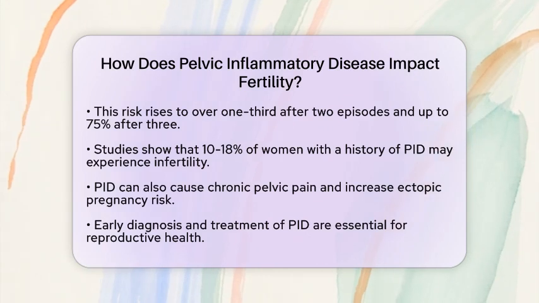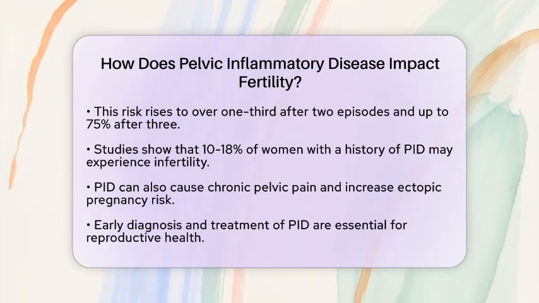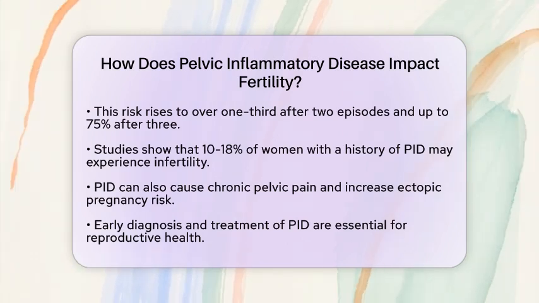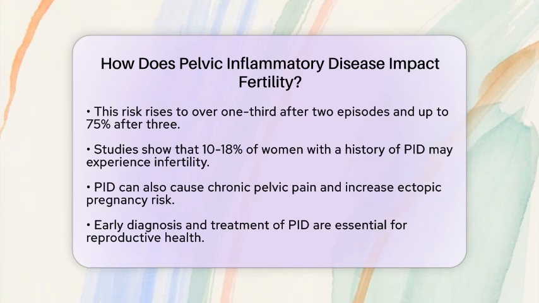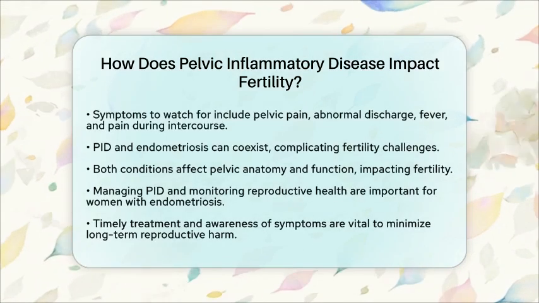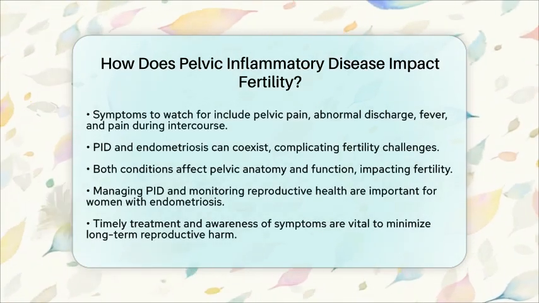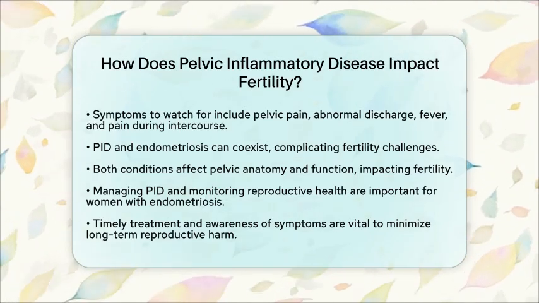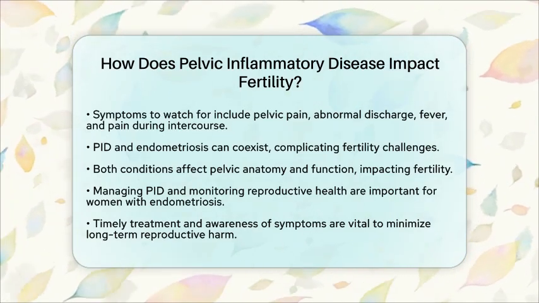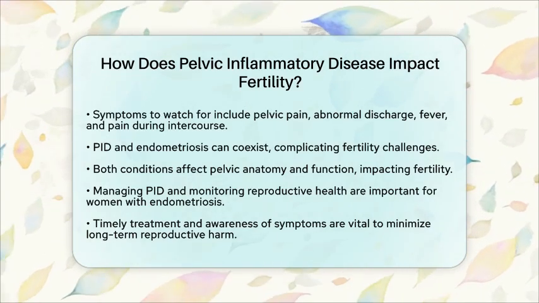From the perspective of fertility and endometriosis, it is important to note that while PID primarily causes infertility through infection and scarring, endometriosis can also contribute to pelvic inflammation and scarring, but through different mechanisms. Both conditions can coexist and complicate fertility challenges by affecting the anatomy and function of the pelvis. Effectively managing PID and monitoring reproductive health are essential steps in supporting fertility, particularly for women who also have endometriosis.